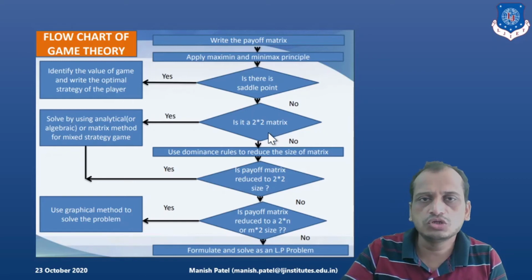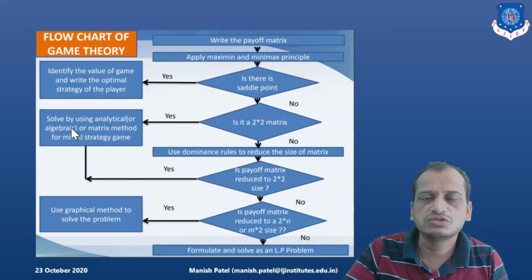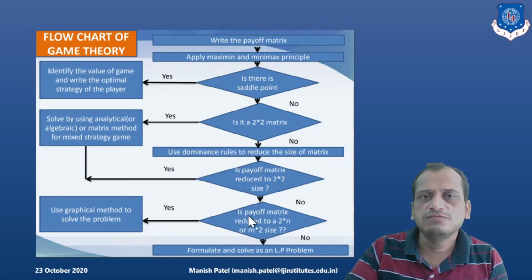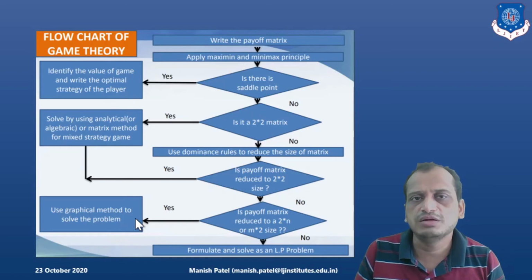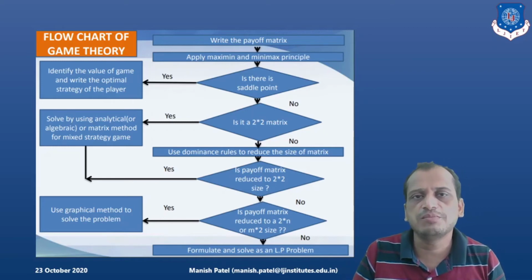But if it is not a 2x2 matrix, you can solve with the help of the dominance principle. You reduce the matrix, right? And then again you can solve with the help of these methods. But still, if you cannot do further reduction, then you can see if it is a 2xn or mx2 matrix. If that is an option, then you can solve the problem with the help of the graphical method. But even if this is not the case, then the final option is to solve the example with the help of a linear programming problem.